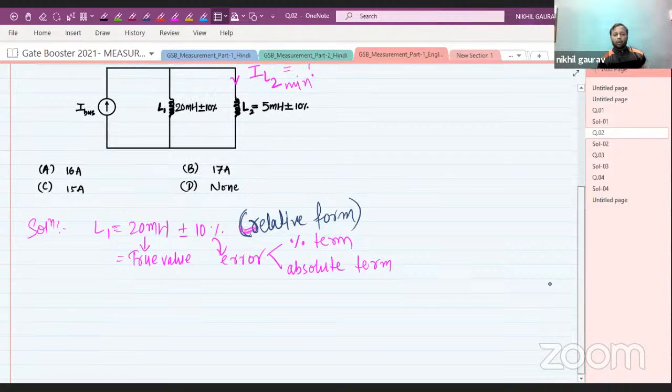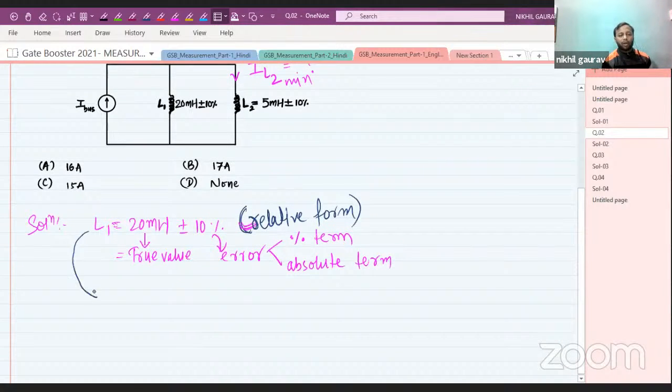Suppose I want to find the absolute value of L1. The true value will be as it is, which is 20 millihenry plus minus 10% of 20 millihenry. Everyone has to answer: what is 10% of 20 millihenry?